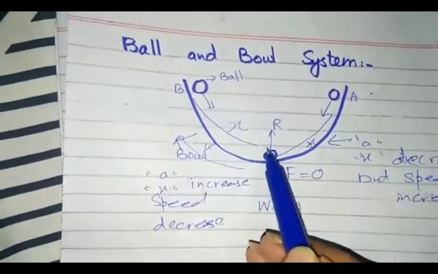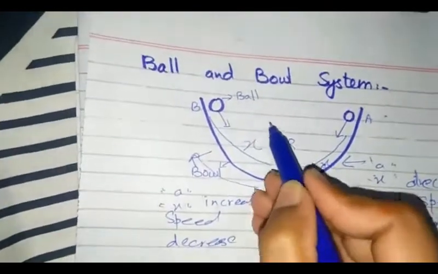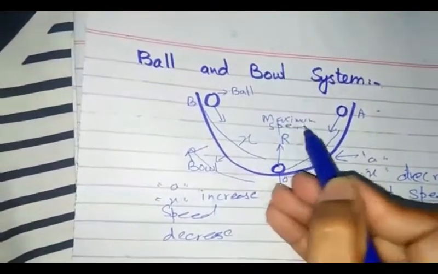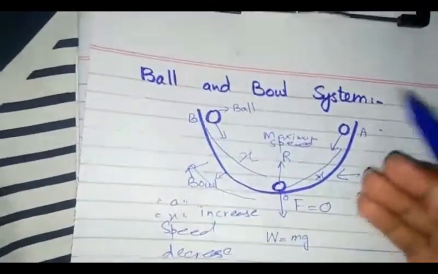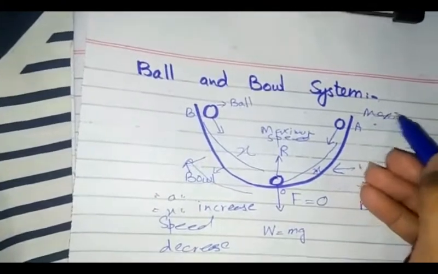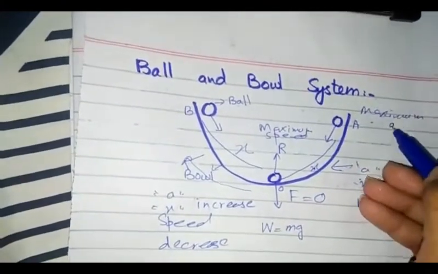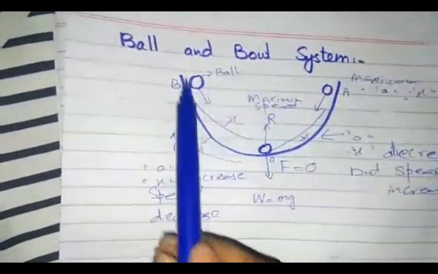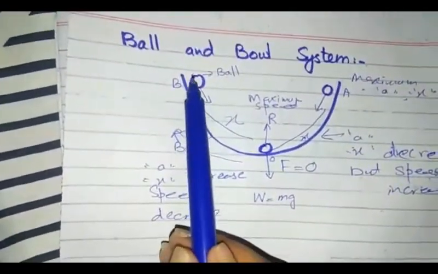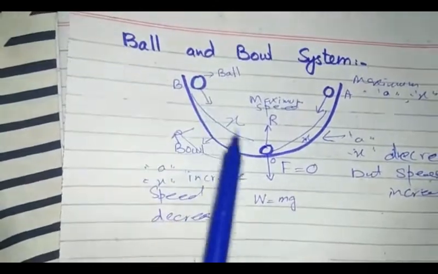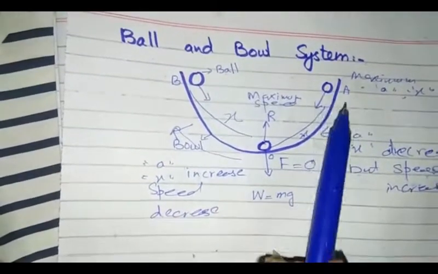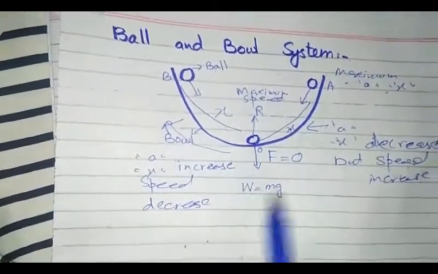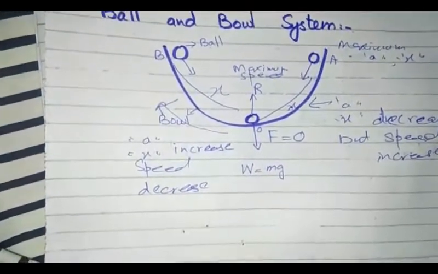So students, at point O, the object has maximum speed, and at points A and B, the object has maximum acceleration and displacement. Similarly students, the object moves back and forth about the mean position O and it exhibits simple harmonic motion.